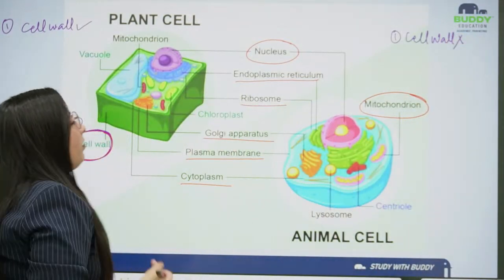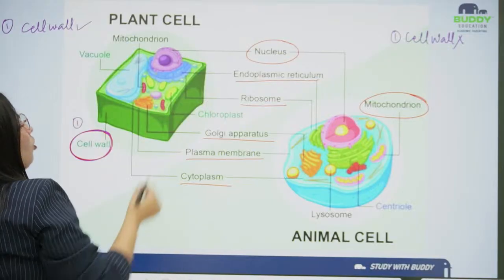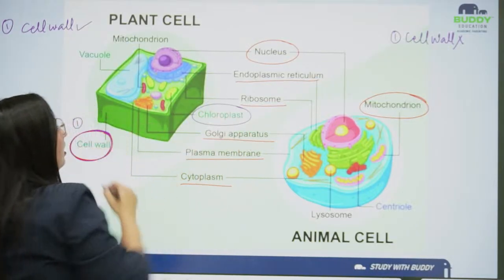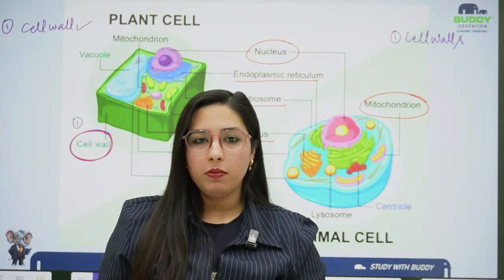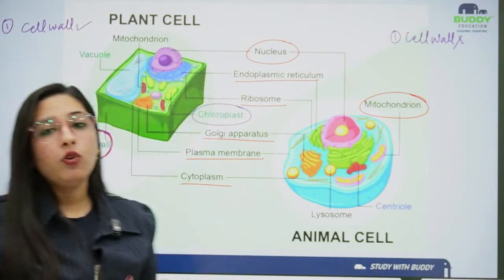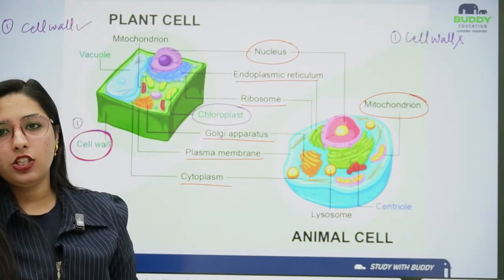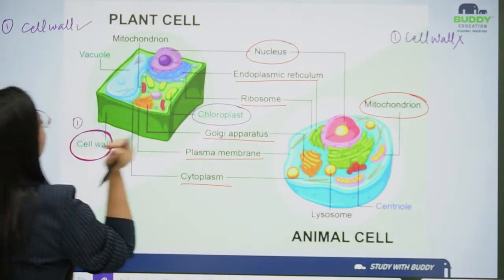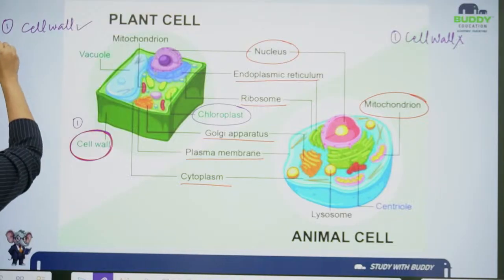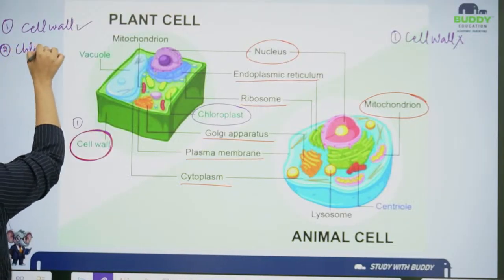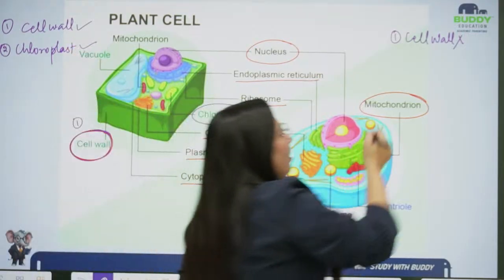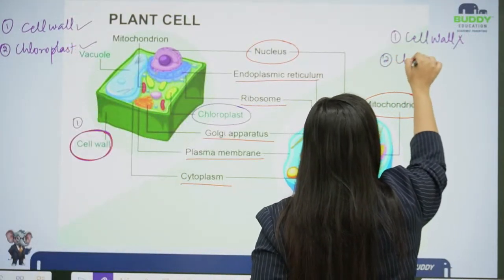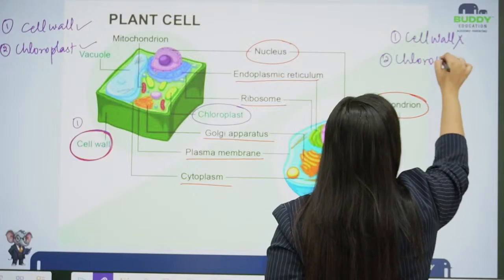Moving forward with another difference, here chloroplast, which is the kitchen of the cell, because plant cells are also producer cells, so that's why they will have the kitchen. The one who cooks needs to have the kitchen. So the plant cell has its own kitchen, that is chloroplast, but the animal cell will not have chloroplast.